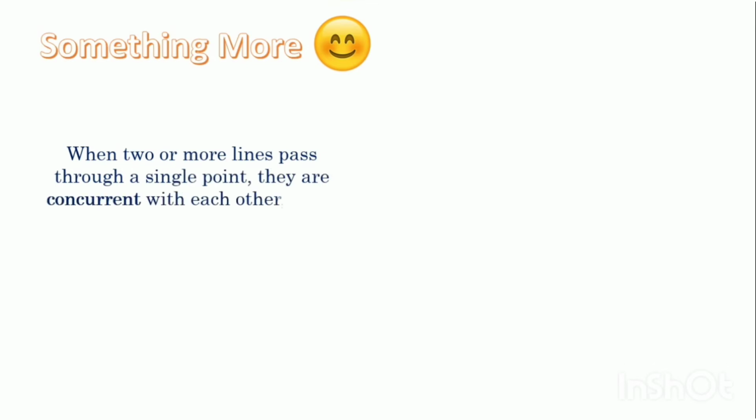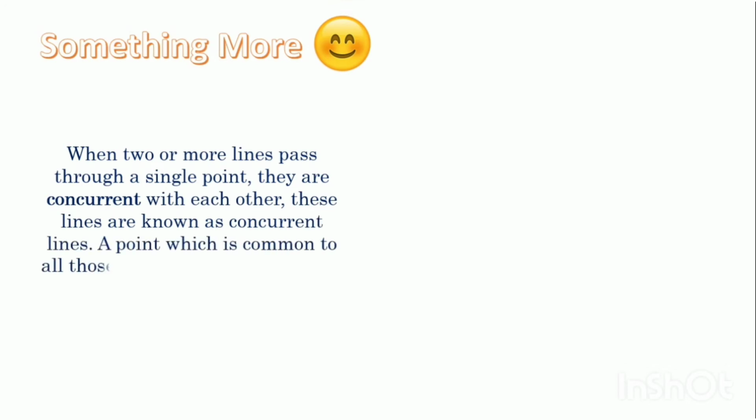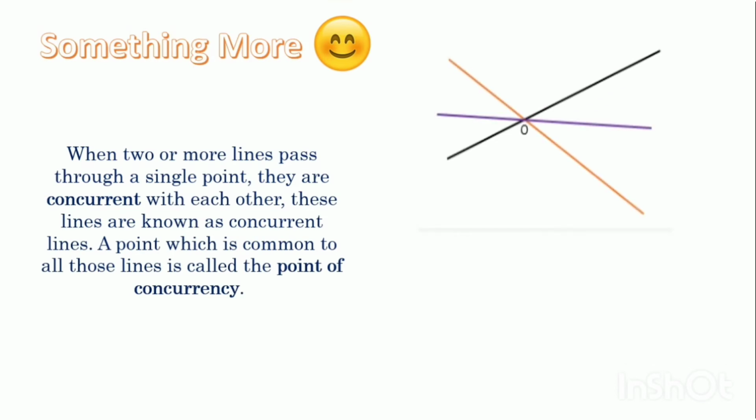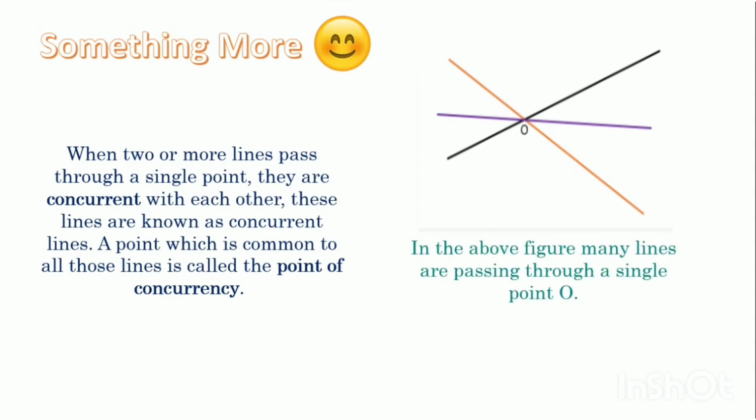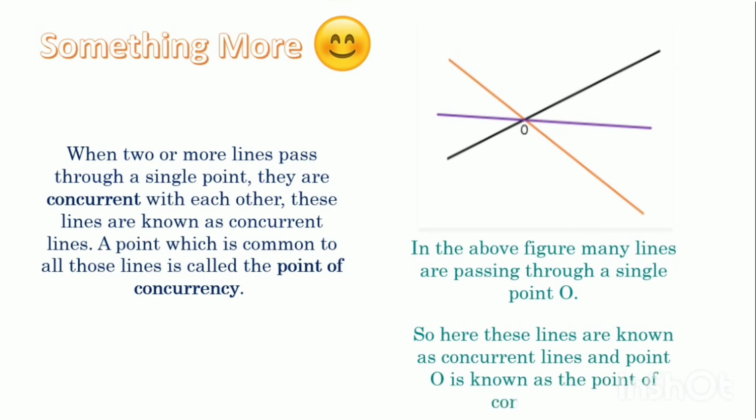Something more. When two or more lines pass through a single point, they are concurrent with each other. These lines are known as concurrent lines. A point which is common to all those lines is called the point of concurrency. In the above figure, many lines are passing through a single point O. So here these lines are known as concurrent lines and point O is known as the point of concurrence.